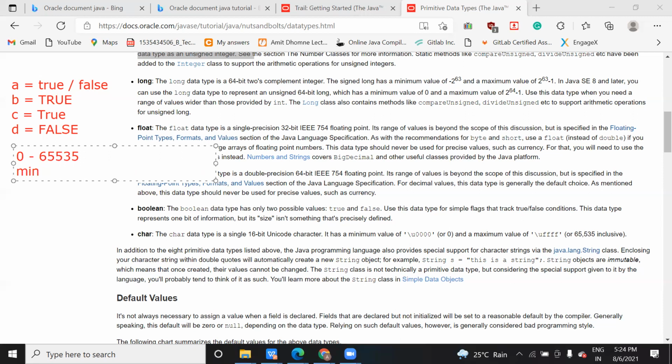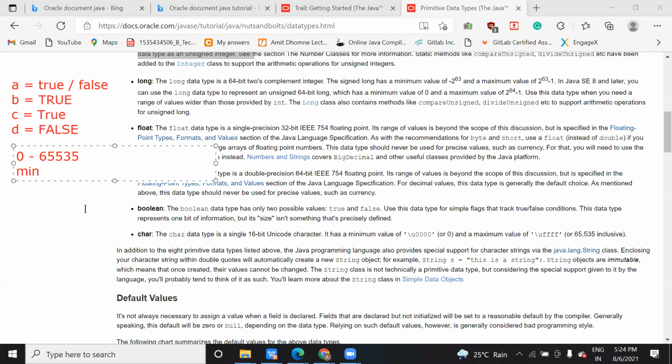Now you might ask me a question, why is it in the form of a number when it is a character? Actually, this is a Unicode character, an ASCII value. In the last class, I told you, right? Every ASCII value represents some character.